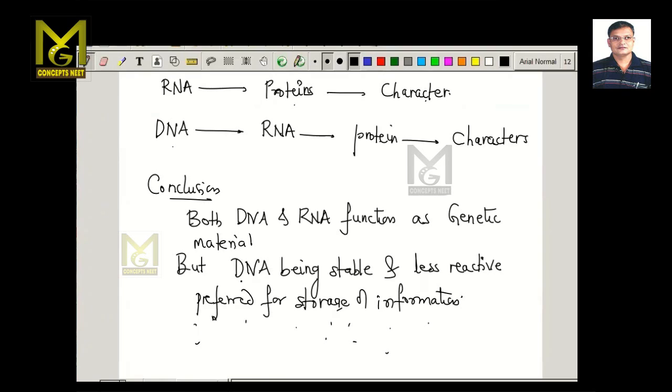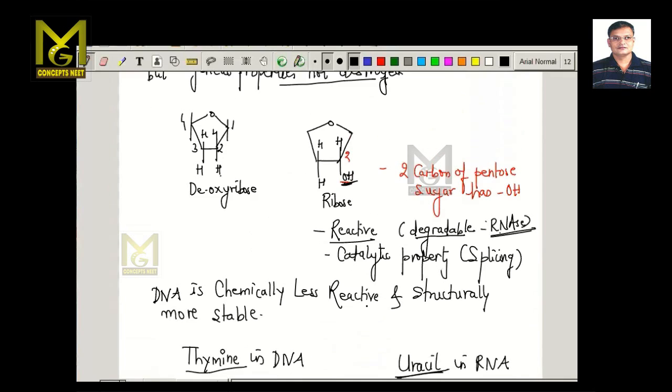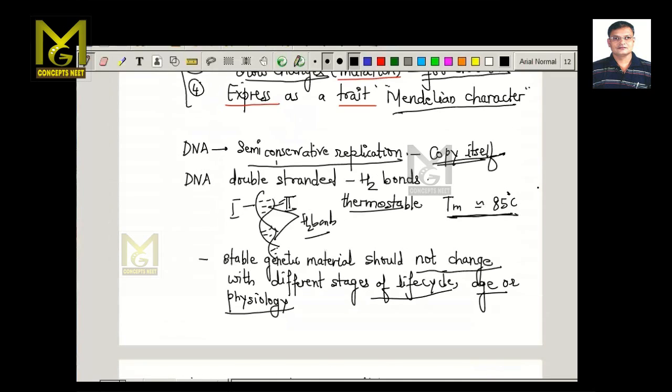But what is the reason why DNA is more considered predominantly as a genetic material? Because it is more stable and it is less reactive. So any molecule which is more stable and less reactive is preferred for the storage of information, and that molecule can act as a better genetic material. So you have to remember these points as which criteria are responsible for the molecule to be a genetic material.